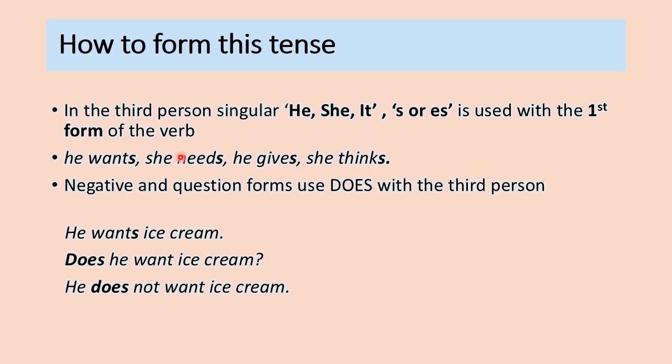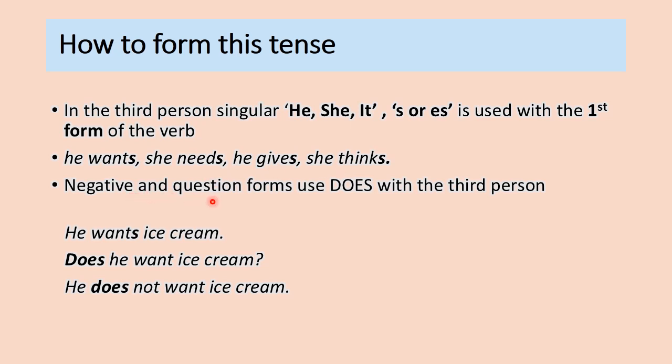All these subjects are third person, and we have added s with all these verbs: want, need, give, think. So these are the verbs where we have added s with the third person singular.